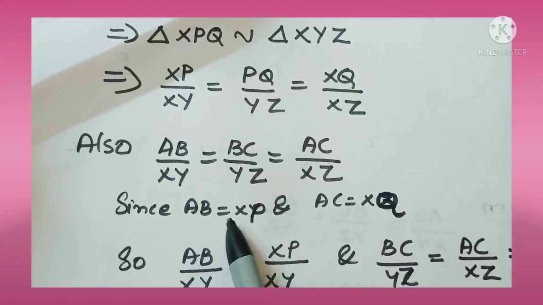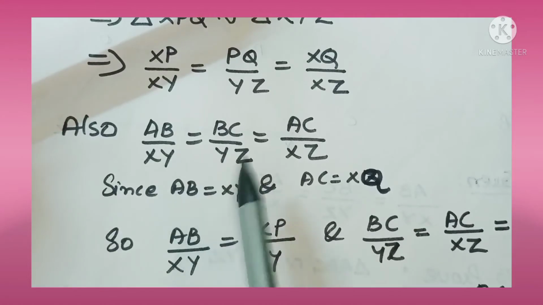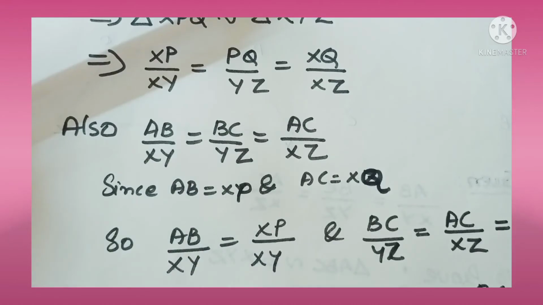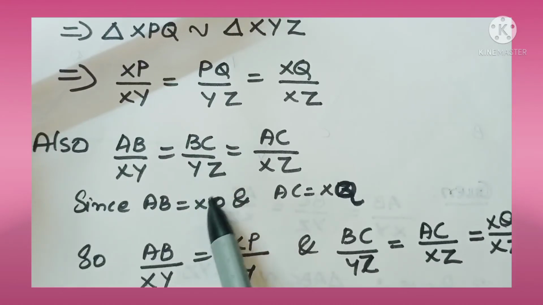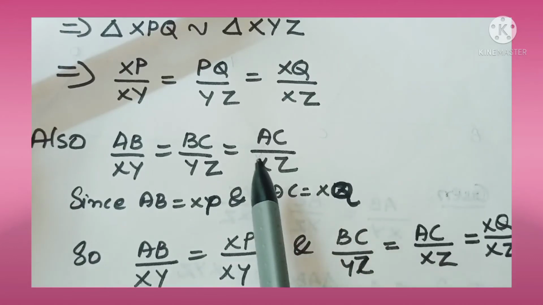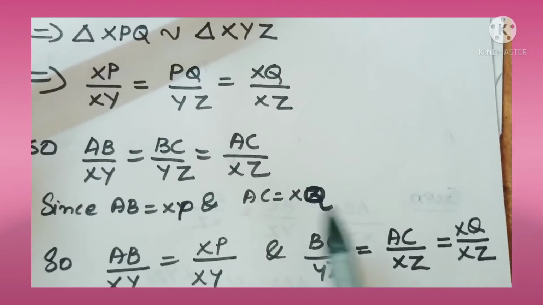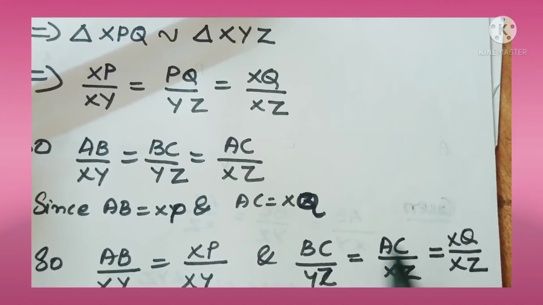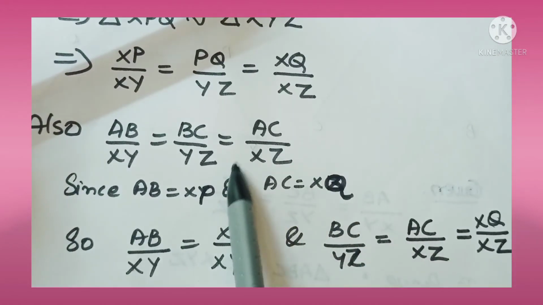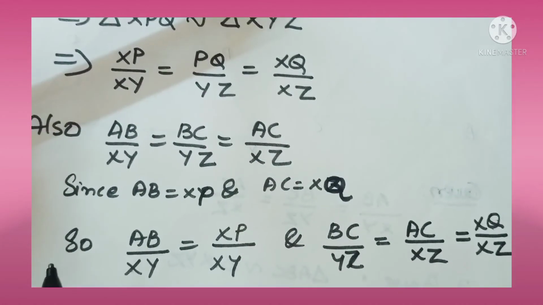Since by our construction AB and XP are equal, AC and XQ are equal, then this can be written as AB by XY equal to XP by XY, and BC by YZ is equal to XQ by XZ. Since BC by YZ is equal to AC by XZ, AC is equal to XQ by XZ. This means that AC by XZ, BC by YZ and PQ by YZ are equal.